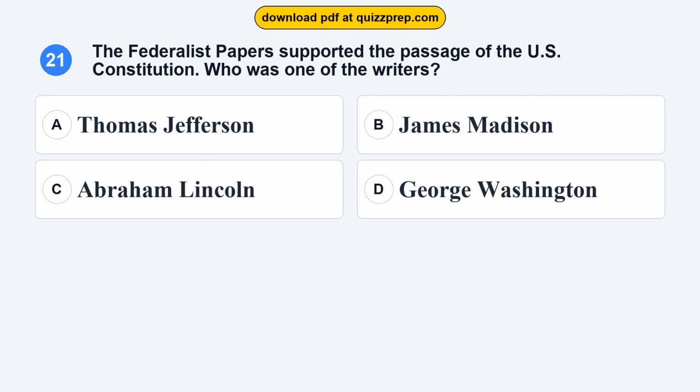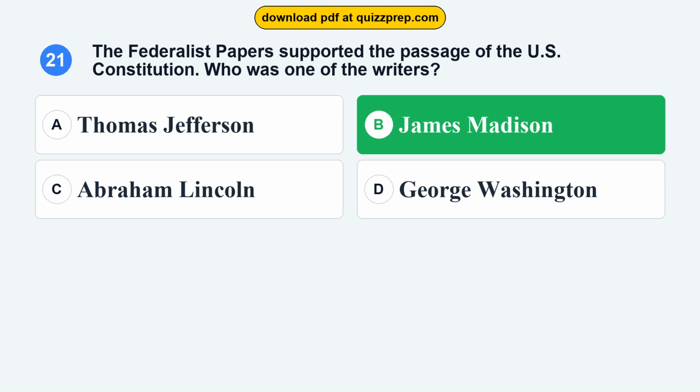Question 21. The Federalist Papers supported the passage of the U.S. Constitution. Who was one of the writers? Option A, Thomas Jefferson. Option B, James Madison. Option C, Abraham Lincoln. Option D, George Washington.